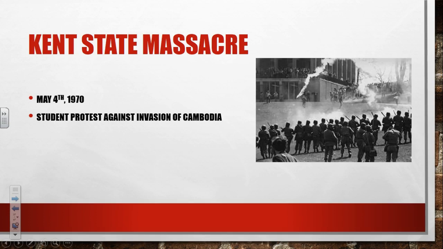So what's going on back in Vietnam? Cambodia is a country that borders Vietnam. The United States, trying to fight the North Vietnamese, is going to go invade into Cambodia. The reasoning why is they believe that the North Vietnamese soldiers are traveling through Cambodia in order to get access points against the Americans. So the United States is going to launch an invasion of Cambodia.